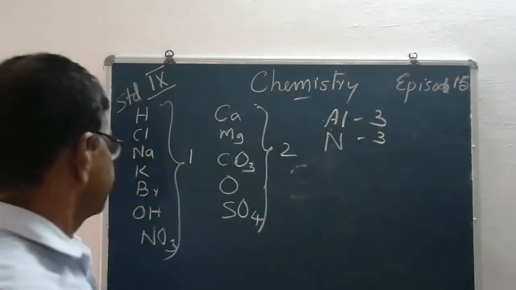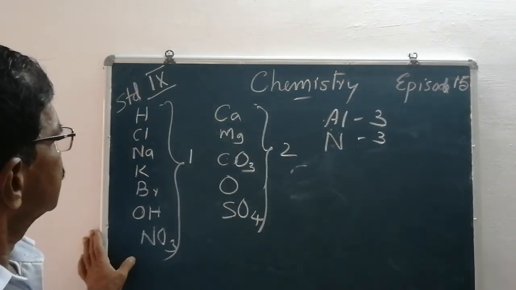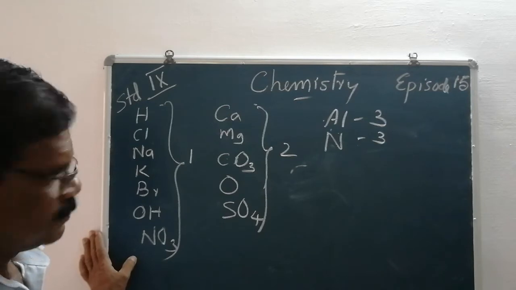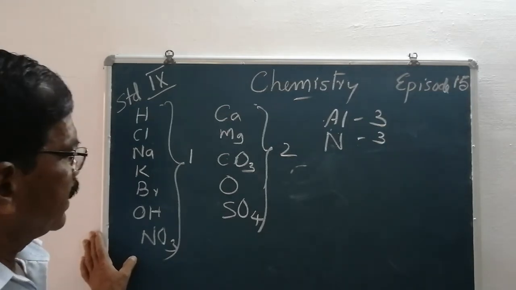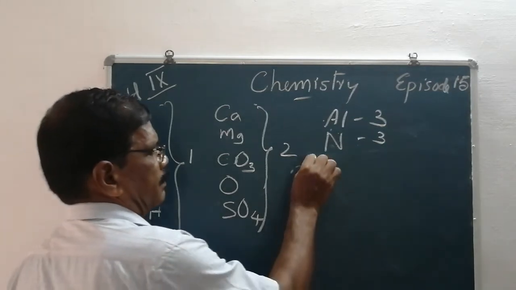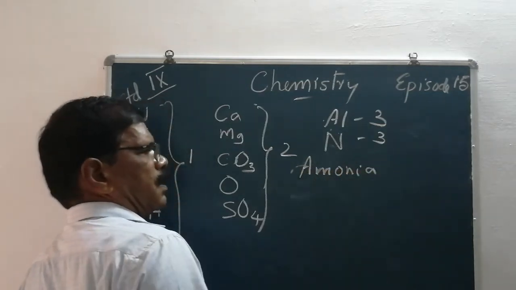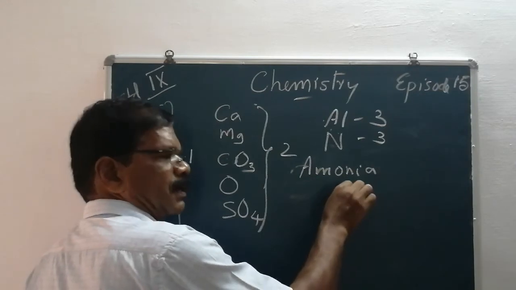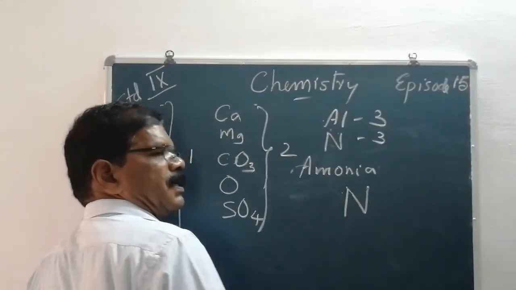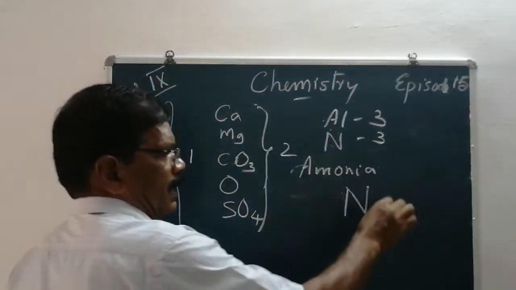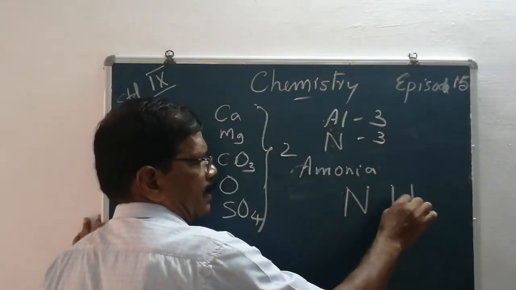Let us pass on to the chemical formula of another substance, for example, ammonia. Ammonia contains nitrogen and hydrogen.